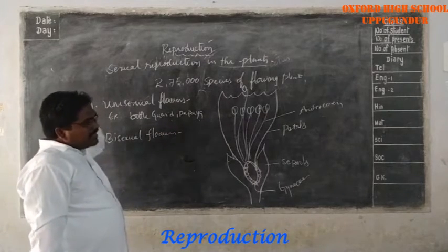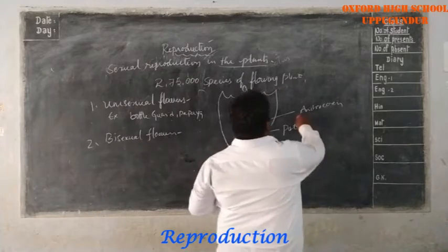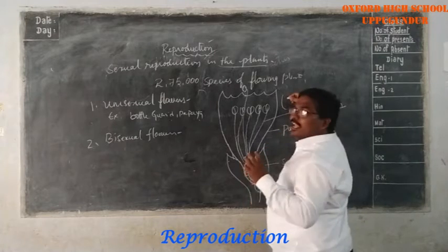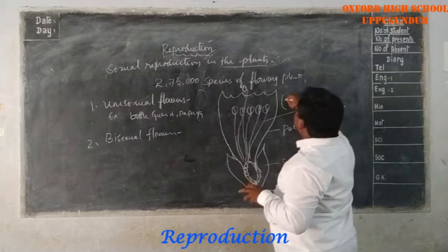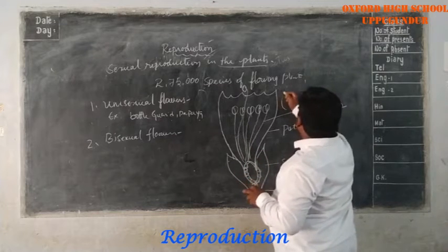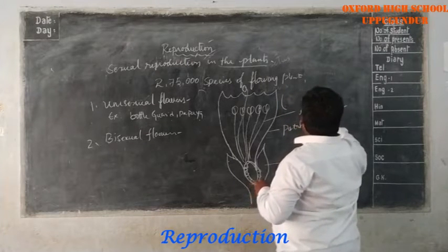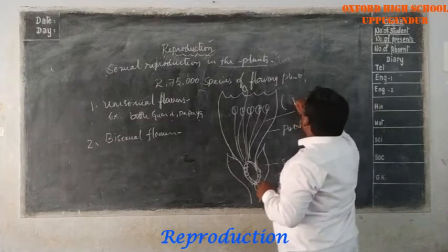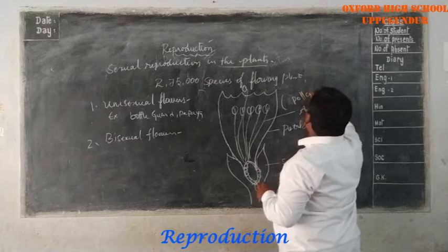Come to this one, the androecium. The androecium is the male portion which produces the male sex cells, the pollen grains.